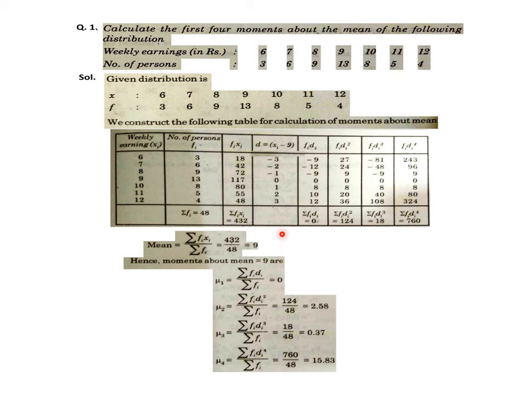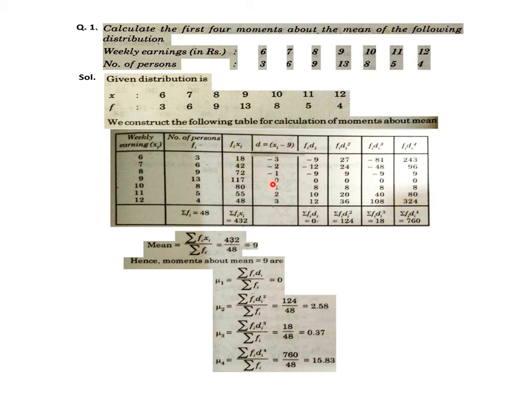Similar work. Suppose you have to find the first four moments about 5 in the same problem, then I hope you understand. In place of xi minus 9, about 5 you have to find. So d will be xi minus 5. So it will be xi minus mean, or xi minus origin in case of origin, or xi minus any point if about any point you have to find all these moments.